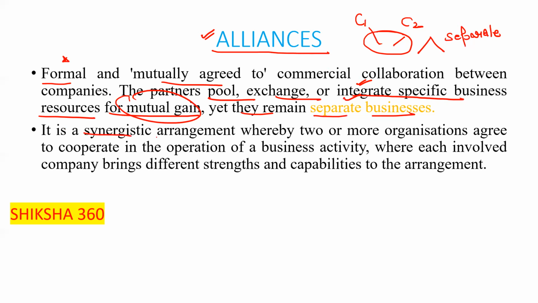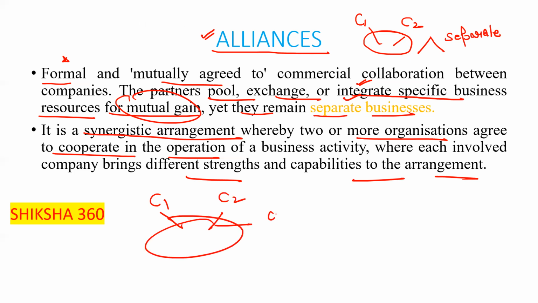So it is a synergistic arrangement whereby two or more organizations agree to cooperate in the operation of a business activity, where each involved company brings different strengths and capabilities to the arrangement. Like company 1 has different technology, company 2 has different technology. Both will collaborate